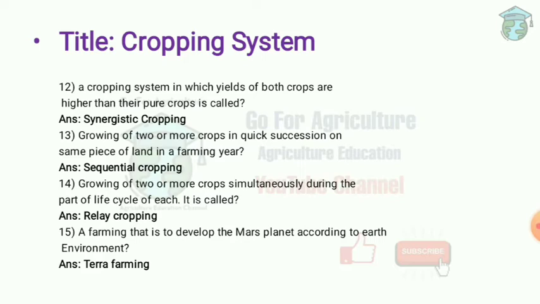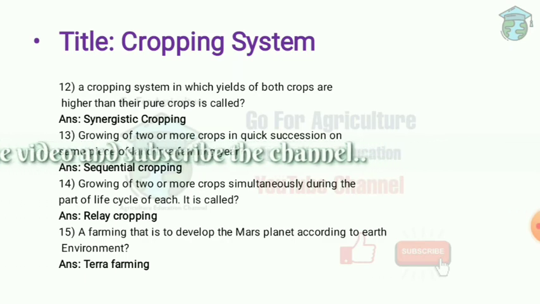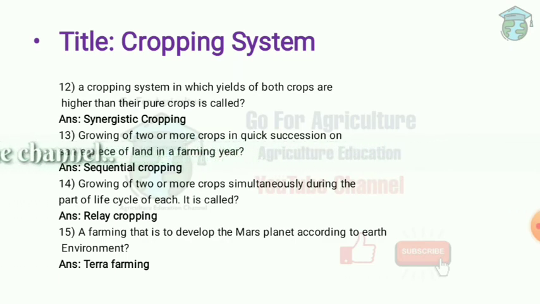Next question is, growing of two or more crops simultaneously during the part of life cycle of each. It is called relay cropping. So this is the opposite of sequential cropping. Here what happens is that the first crop is grown, then the second crop is planted after the first crop has reached its reproductive stage of growth, before it is ready for harvest. This is called relay cropping. This is also called overlap cropping.